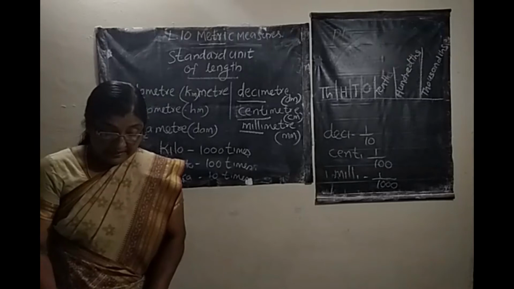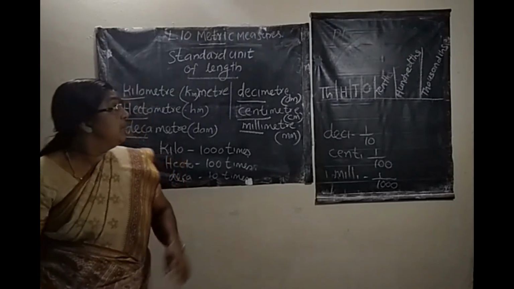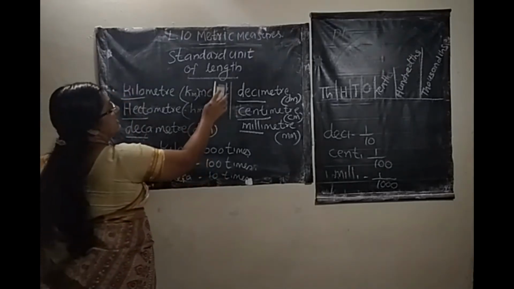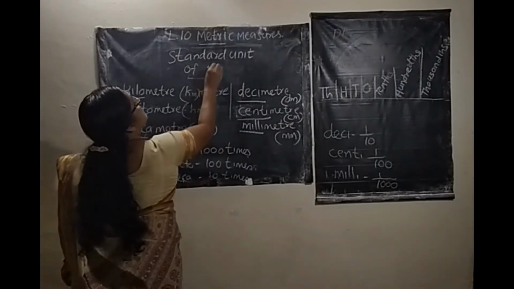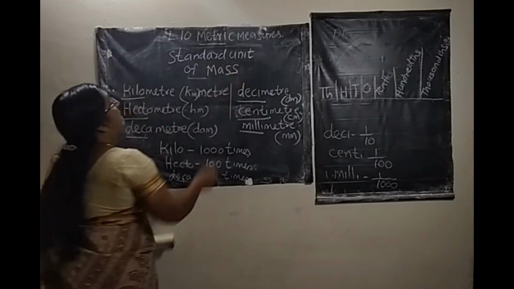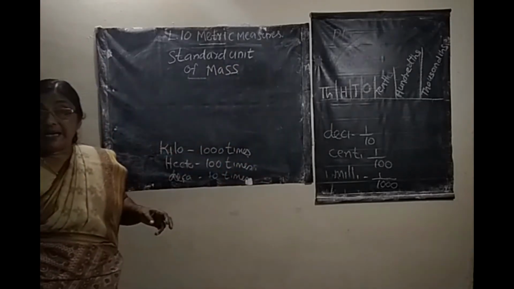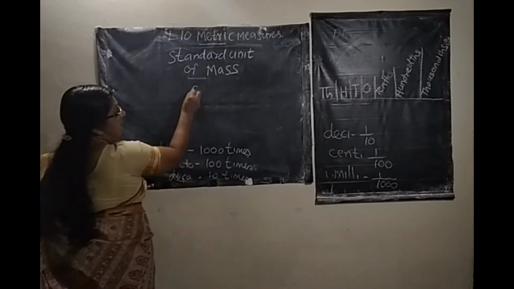Okay. Next, the standard unit of mass. Standard unit of mass or weight is gram.